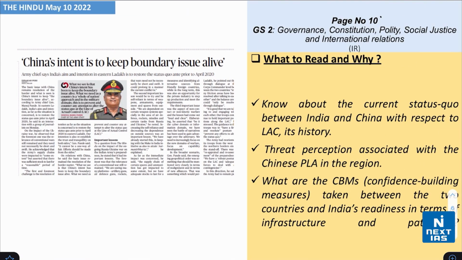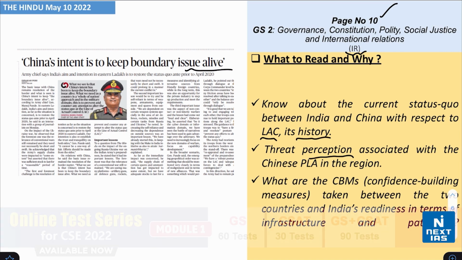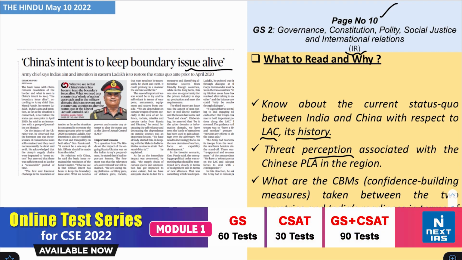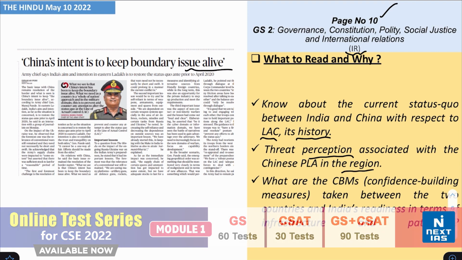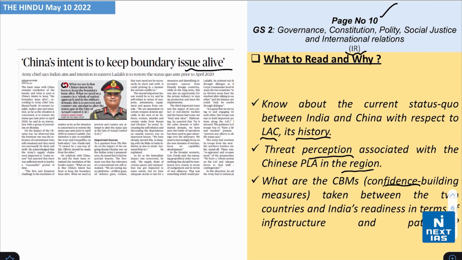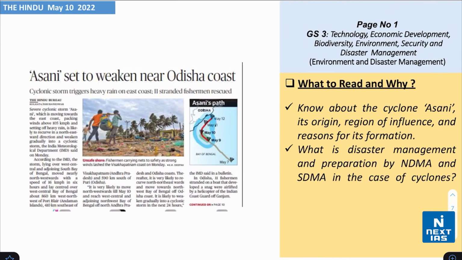Take a look on page number 10 from the topic of international relations again. The headline says China's intent is to keep boundary issue alive. Now, you need to know about the current status quo between India and China with respect to LAC, also the history relating to LAC. Understand and know about the threat perception associated with the Chinese PLA in this region. Also, what are the CBMs, that is confidence building measures taken between the two countries, and India's readiness in terms of infrastructure and patrolling.